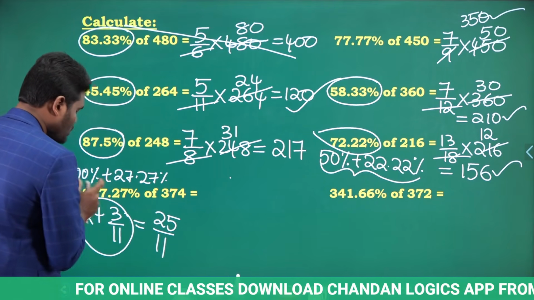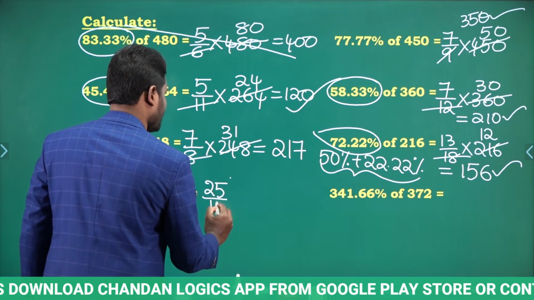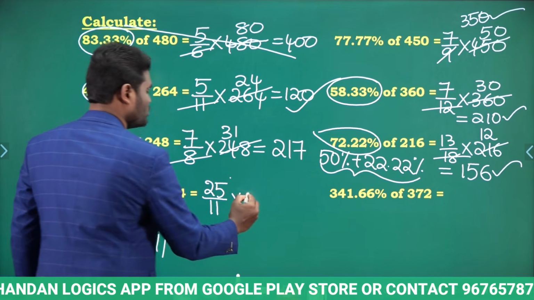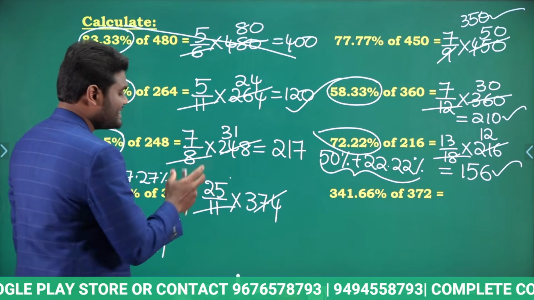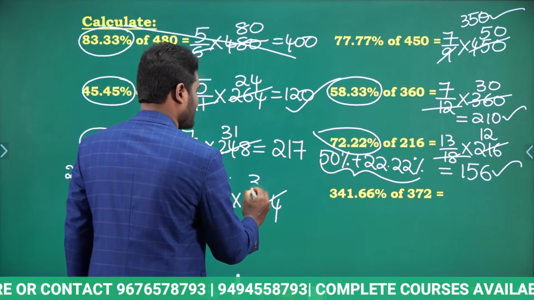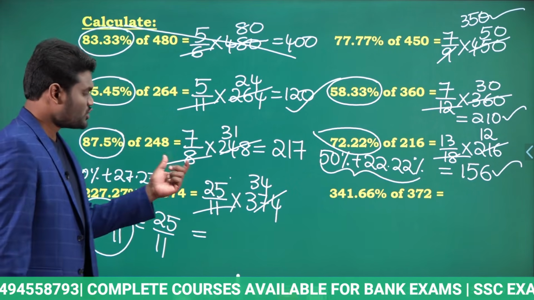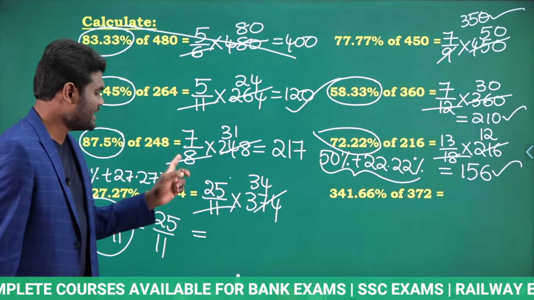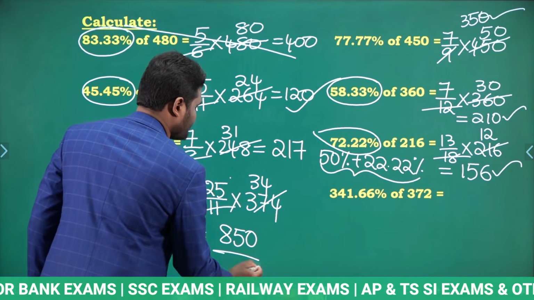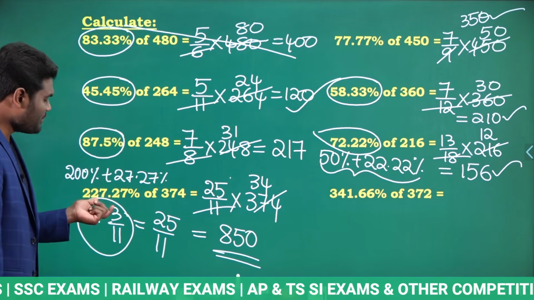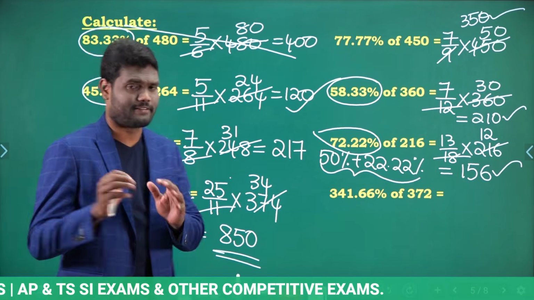Which means 227.27% is nothing but 25 by 11. So 25 by 11 into 374. Yes or no? Now if you calculate this, 11 goes into 374 how many times? 34 times. Okay. Now 25 into 34. 25 30 times is 750. 25 4 times is 100. So 750 plus 100, it is going to be 850. Which means 227.27% of 374 is nothing but 850.